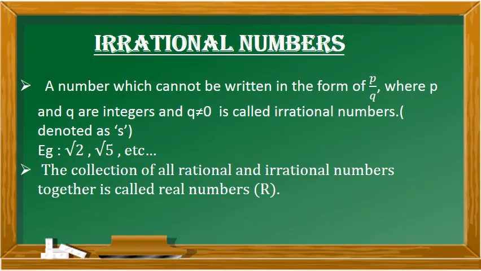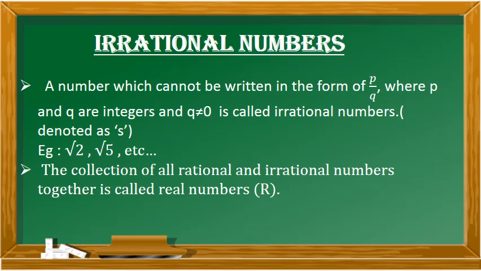Before we learn what irrational numbers are, we will recall what rational numbers are. A number that can be written in the form p by q, where p and q are integers and q is not equal to 0, is called a rational number. Now here are examples of rational numbers. For example, 5 by 3; 2 is a rational number; root 4 is a rational number, since root 4 is equal to 2. And 2 is also a rational number which can be written as 2 by 1.